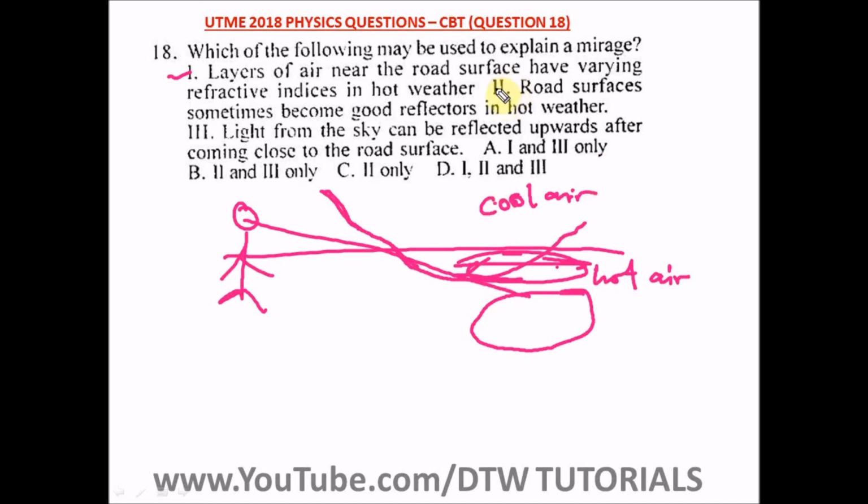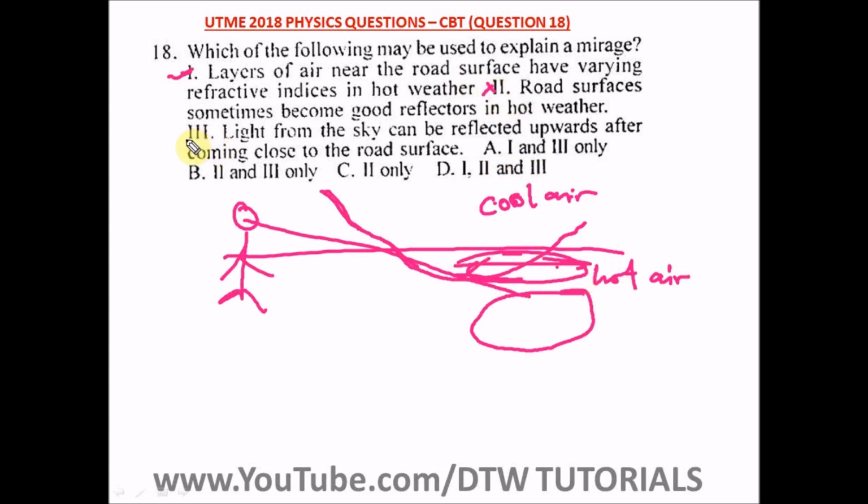Then option I2 says road surfaces sometimes become good reflectors in hot weather. No, road surfaces are not good reflectors. What actually makes the light bend is the layer of hot air, which has a low refractive index. All right, so this is wrong.